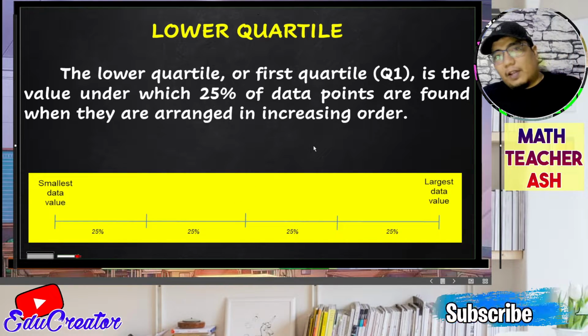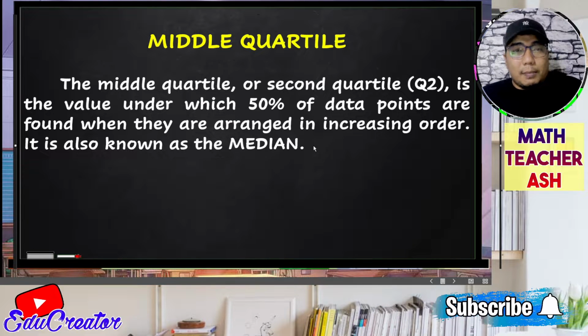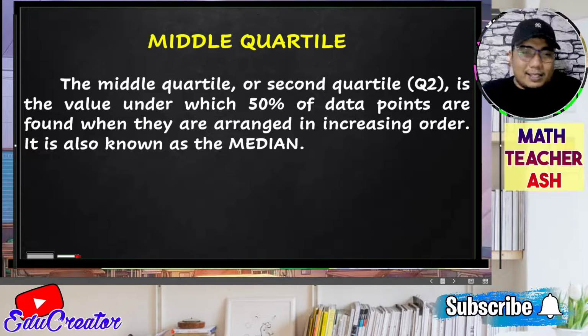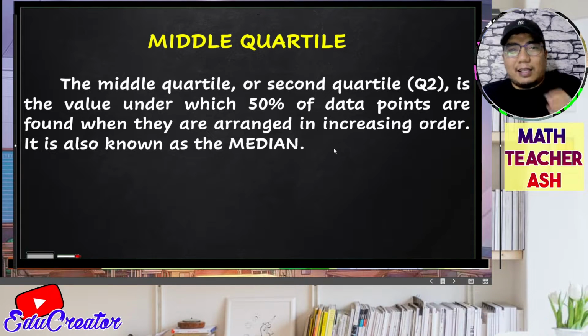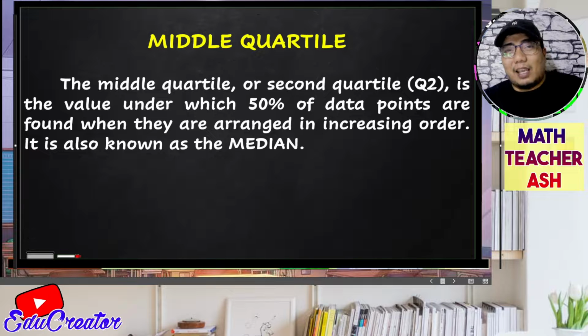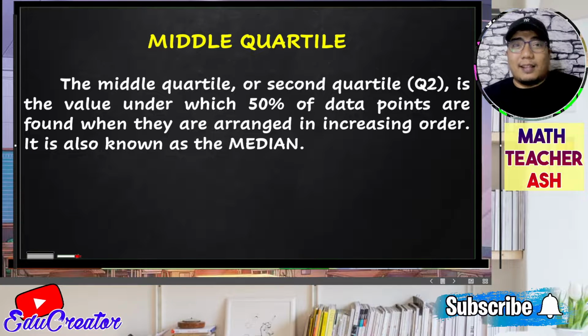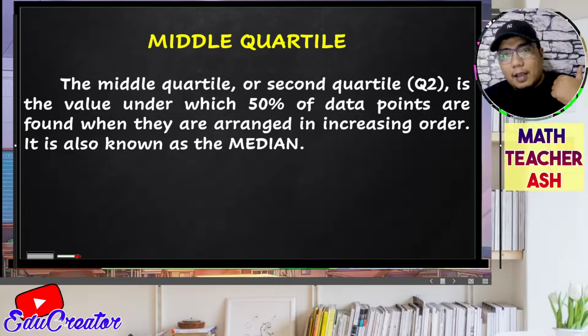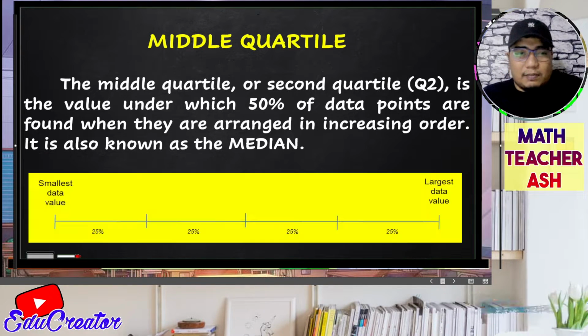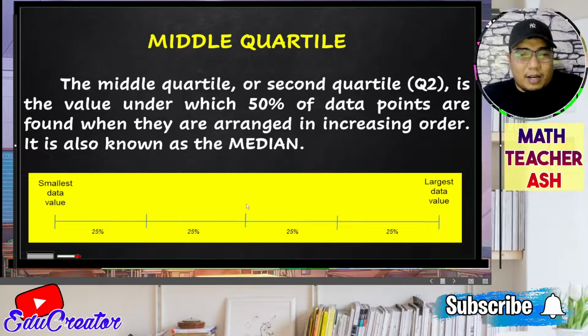So I hope that is very clear, my dear math learner. Now, how about the middle quartile? As I've said earlier, the middle quartile is the second quartile, and this is also known as the median. Getting the median is very easy, my dear math learners, because if you are in grade 10, you have already discussed in grade 7 the measures of central tendency. And what are those? Those are mean, median, and mode. All right, but we still discuss that in this video. So we have here the middle for our quartile 2.